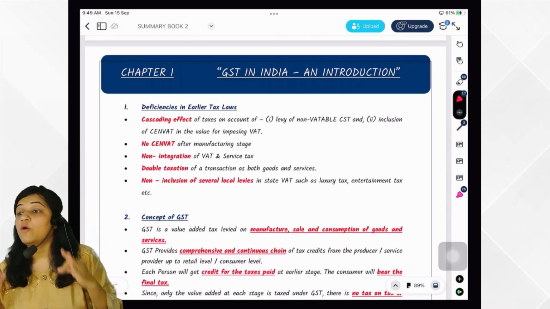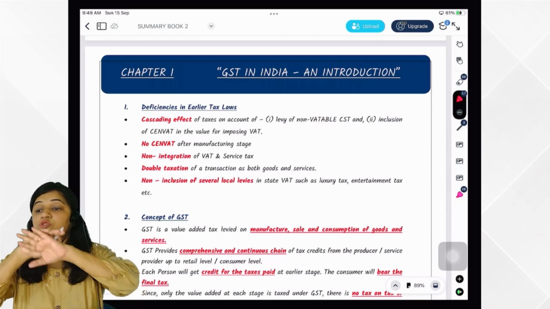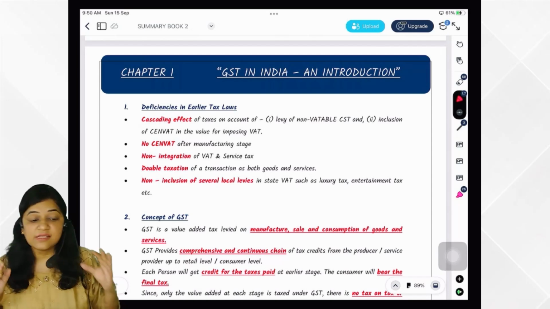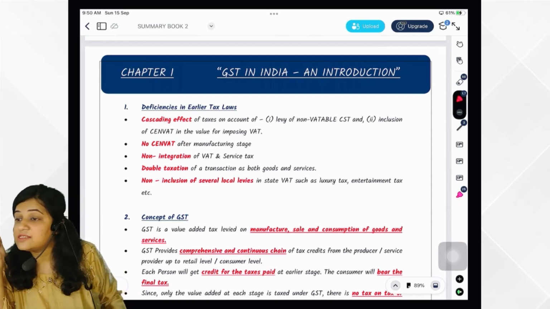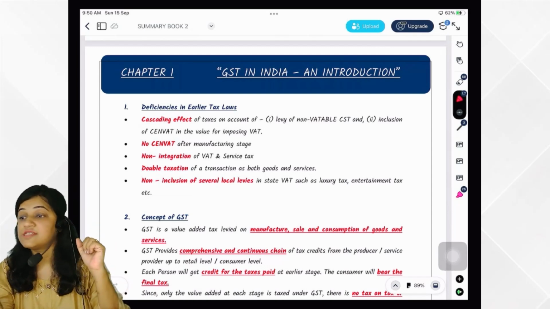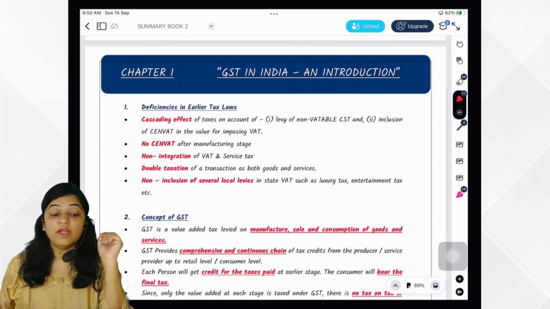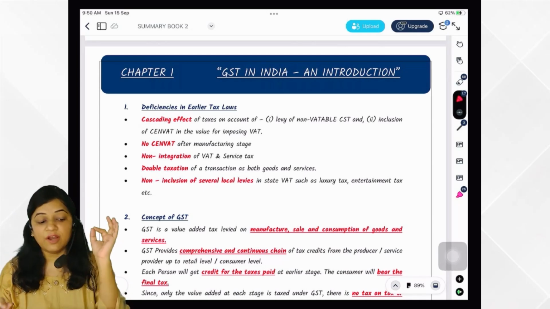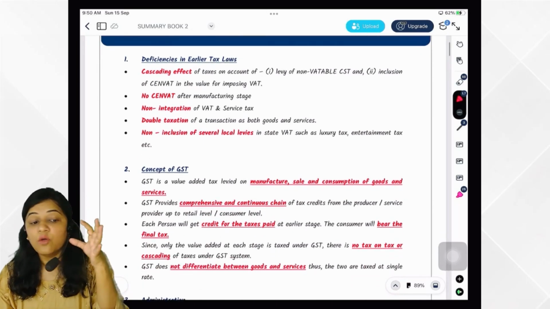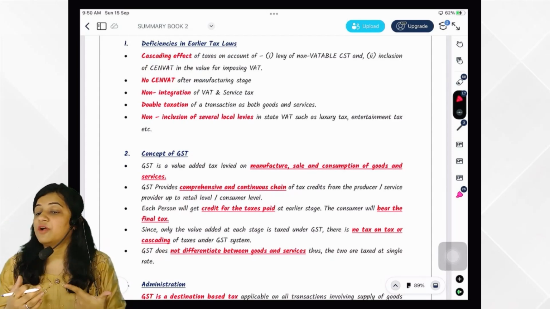Then there was no SAN VAT after the manufacturing stage. After the manufacturer, there was no SAN VAT. Then there was non-integration of VAT and service tax. Then there was double taxation. Few transactions were considered both as goods as well as services, like software, like restaurant service I have told you. Then there was non-inclusion of several local levies such as luxury tax and entertainment tax in VAT, also at the state level. Now GST has come in our country.